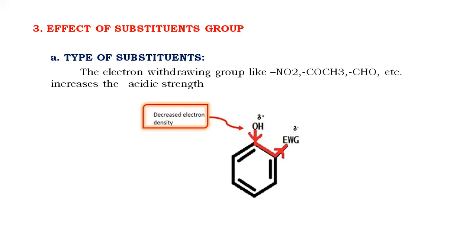In the figure, you can see that the electron withdrawing group drags all the electrons towards itself, which causes a decrease in electron density on oxygen. Oxygen drags electrons from hydrogen and releases the hydrogen in the form of a proton.